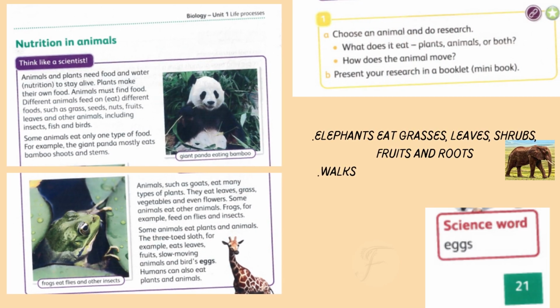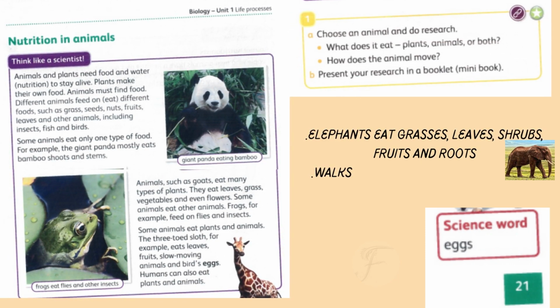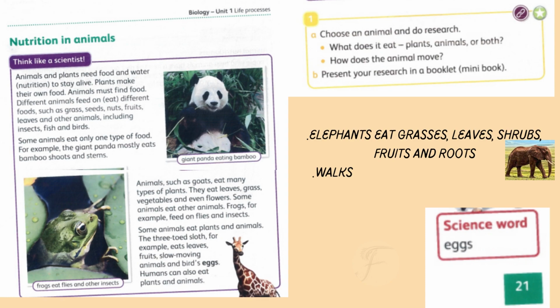Now, page number 21, Nutrition in Animals. Think like a scientist. Animals and plants need food and water, nutrition, to stay alive. Plants make their own food. Animals must find food. Different animals eat different foods such as grass, seeds, nuts, fruits, leaves, and other animals, including insects, fish, and birds. Some animals eat only one type of food. For example, the giant panda mostly eats bamboo shoots and stems.